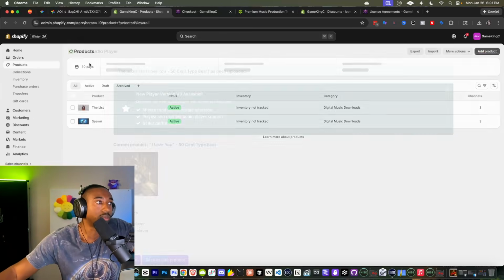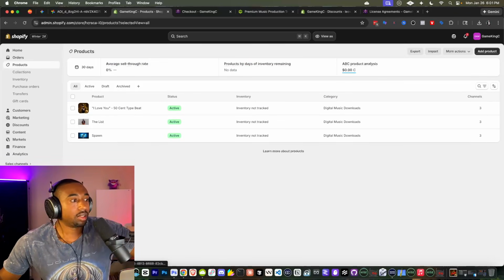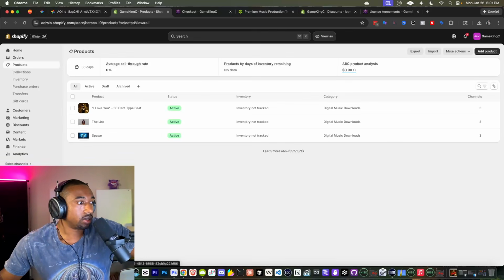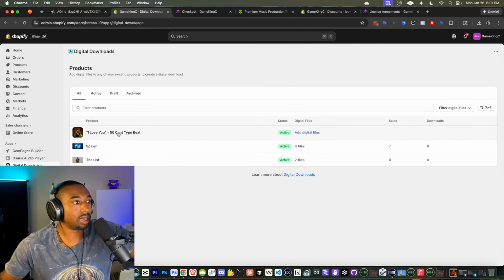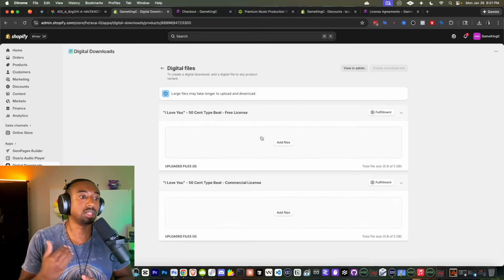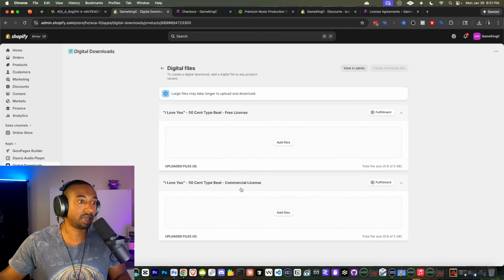So the final step is to go to another app called Digital Downloads. Okay, so Digital Downloads is another Shopify app. And here is where we can go inside of the product itself and add digital files. Okay, so these are the deliverables. And you can actually have different deliverables for the free version and the paid version.